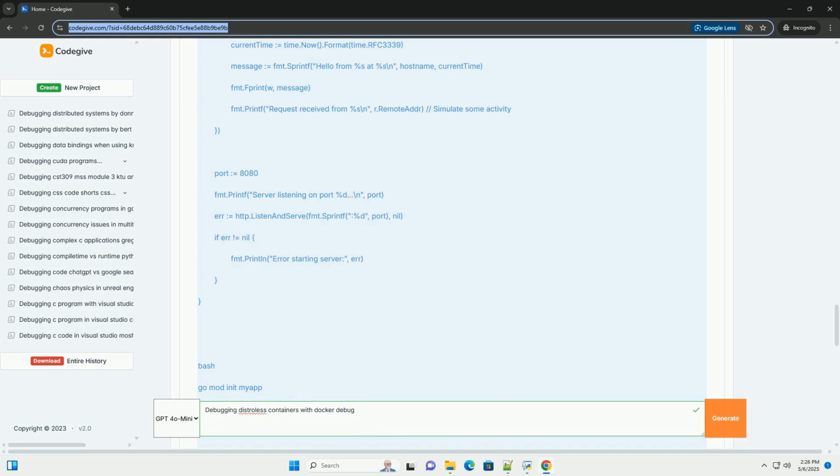Logging and monitoring. Even before resorting to interactive debugging, ensure you have robust logging and monitoring in place. Use structured logging, for example JSON format, and tools like Prometheus and Grafana to monitor your application's performance and identify potential issues early on. Good logging can often eliminate the need for interactive debugging.